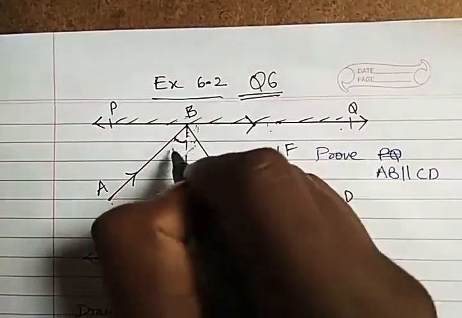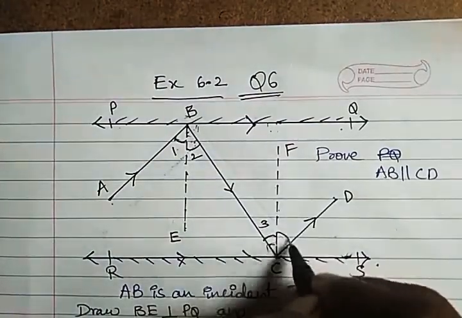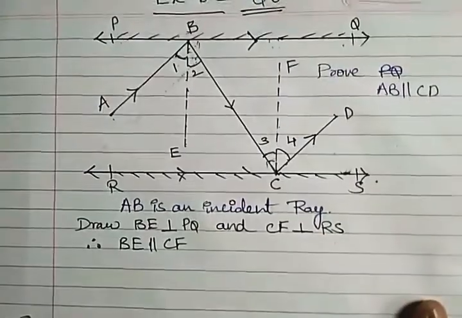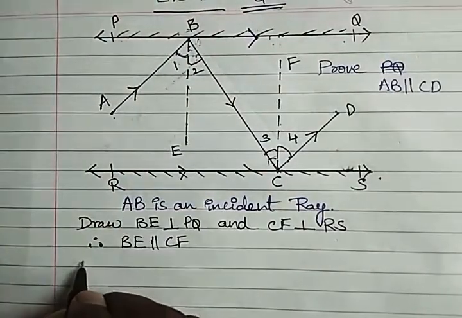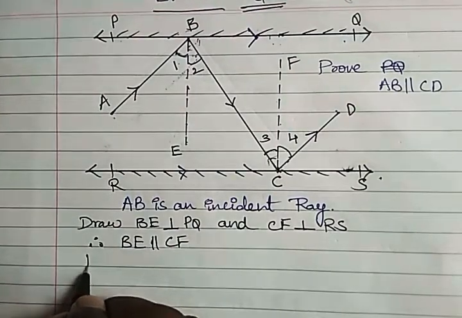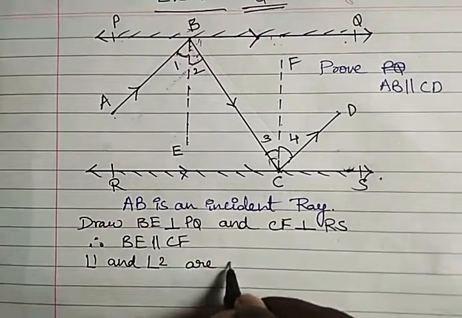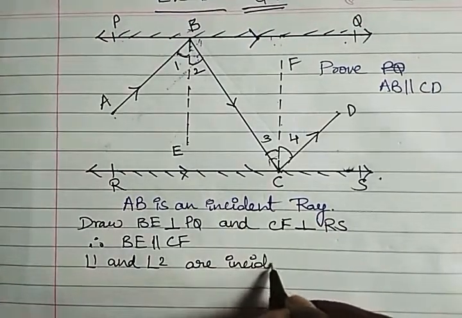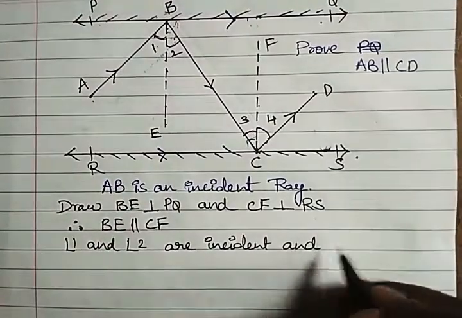Here we are getting some angles: angle 1, angle 2, angle 3 and angle 4. These are the four angles we are getting. Now what do you say about angle 1 and 2? As you study in science, angle 1 is the incident angle and angle 2 is the reflected angle.